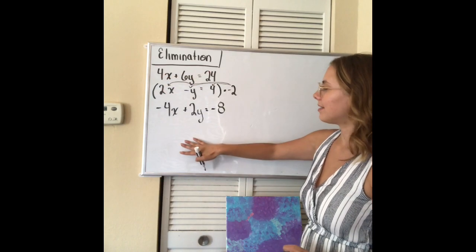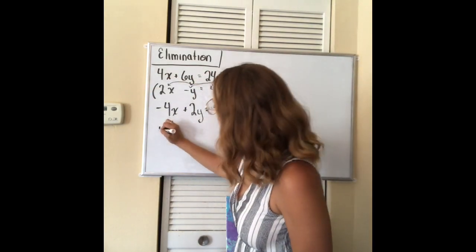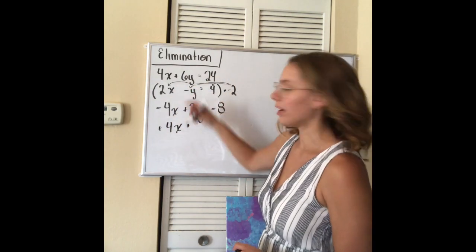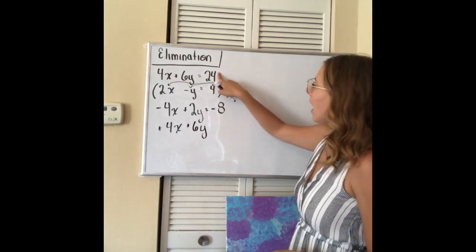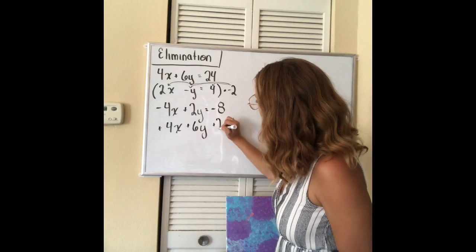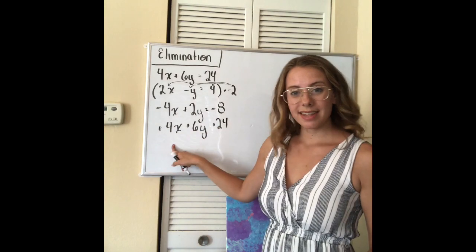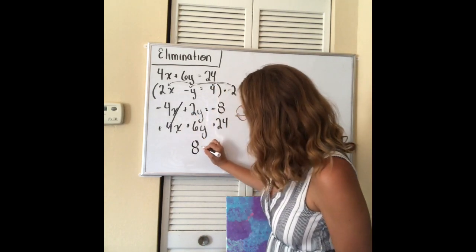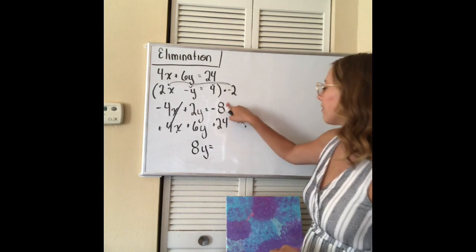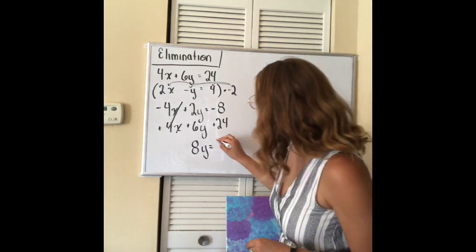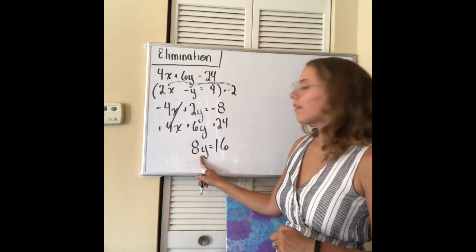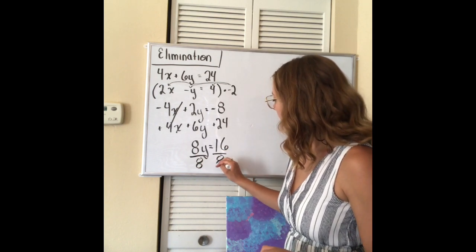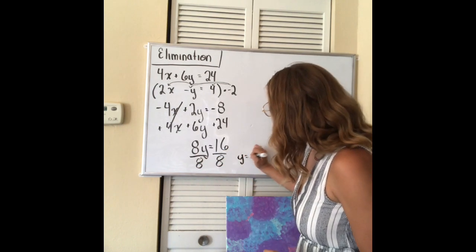And now I'm just going to carry this down so I can add. So I'll add 4x here. Carry down my plus 6y. Add 6y here. And I'll carry down my plus 24. So my x's cancel out. Boom. I'll add my y's together. I have 8y equals negative 8 plus 24 is 16. Now if I want this y by itself, I'm going to divide by 8. And I end up with y equals 2.